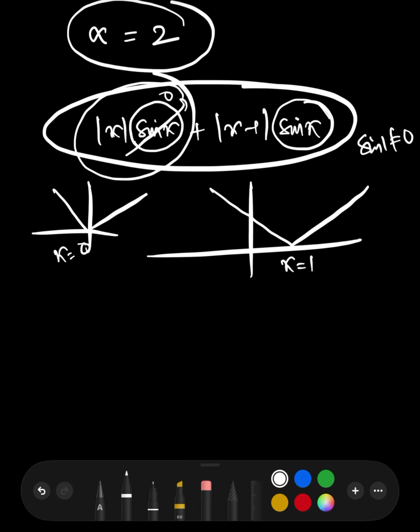So it is not influencing anything about |x − 1|. Clearly, |x − 1| has a sharp corner, and it is not influenced by sin x. So it is very clear that |x − 1| sin x has a sharp corner at x equal to 1, so it is not differentiable at x equal to 1.